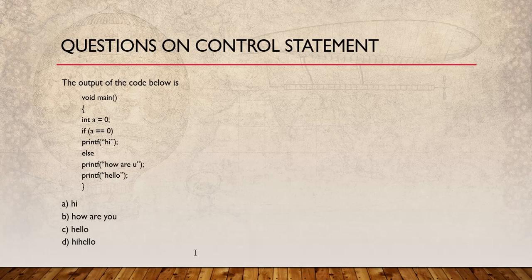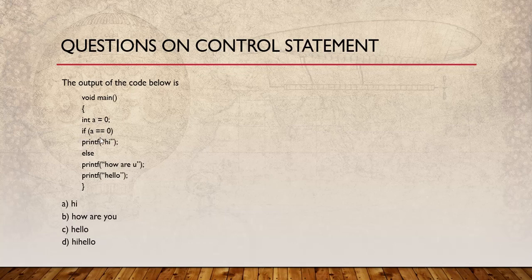Now here, see, the code is: a variable a is defined and initialized with 0, and then a is checked with the help of this expression, whether a's value is 0 or not.